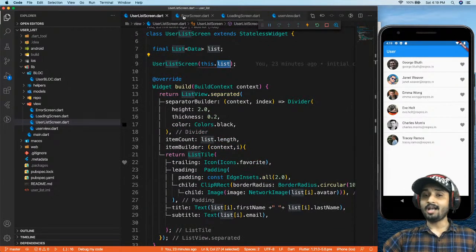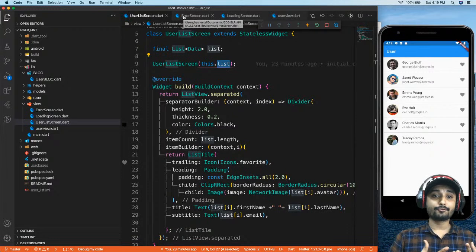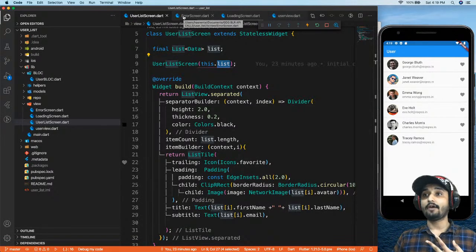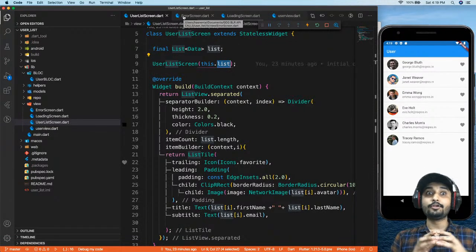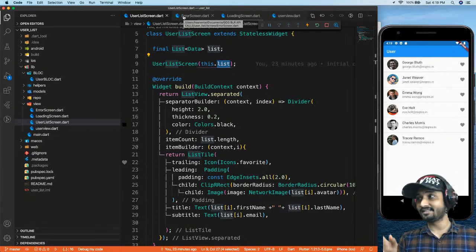Now, how are you going to manage this state? How are you going to identify whether your app is in a loading, completed or error state? You need to create this state. Now you have something called future builder, which is easily helpful to make this kind of UI.